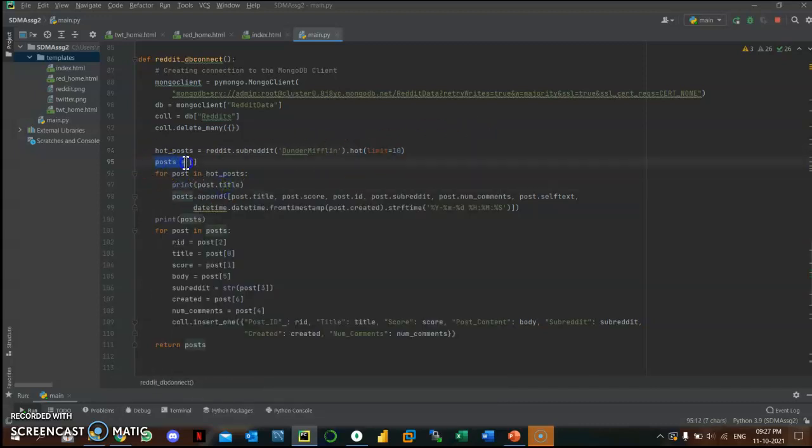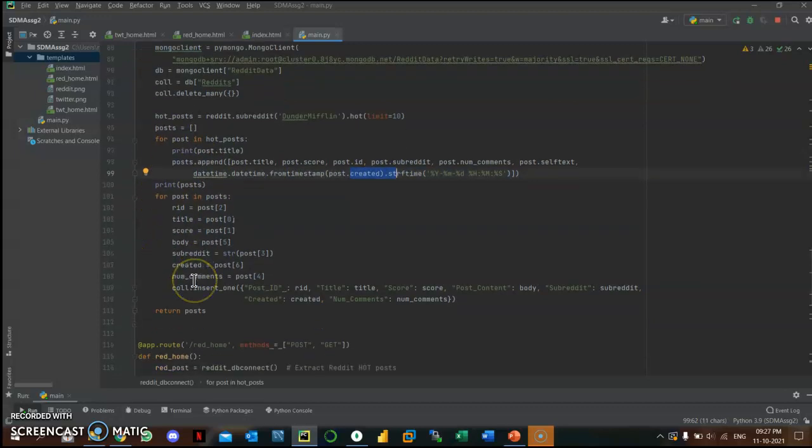And now I've created a list in which we'll be separating the data, or you can say extracting the data. Here, just to verify those, I have printed the titles. And now using post.title, post.score, IDs, .subreddit, .num_comments, and .selftext, which gives the description or the body. And I'm using the datetime library here to format the datetime based on my convenience. And now we are storing them one by one in the post list.